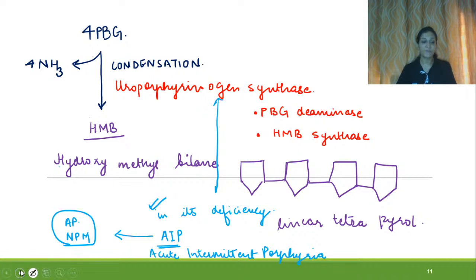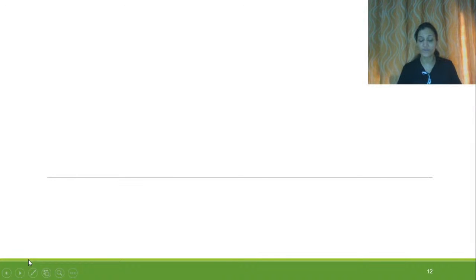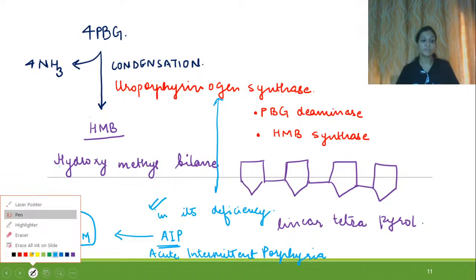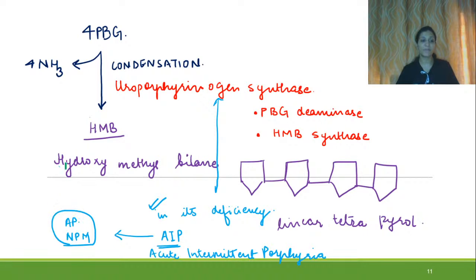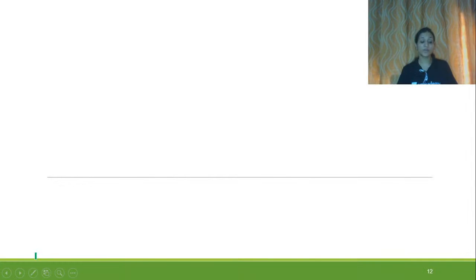Let's move ahead from here, from HMB, that is hydroxymethylbilane. The mnemonic which goes for hydroxymethylbilane is your hard. Work hard, right? So hard. And now the next mnemonic that we read is under, right? So the next product that will be formed from HMB must start from U, because we are saying under. So let us write HMB and continue the process.